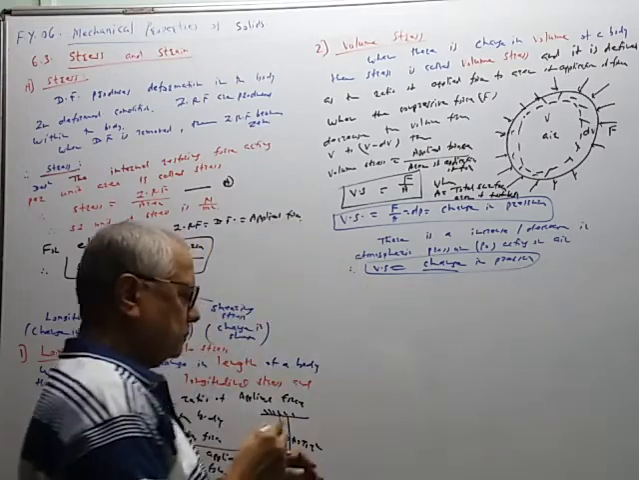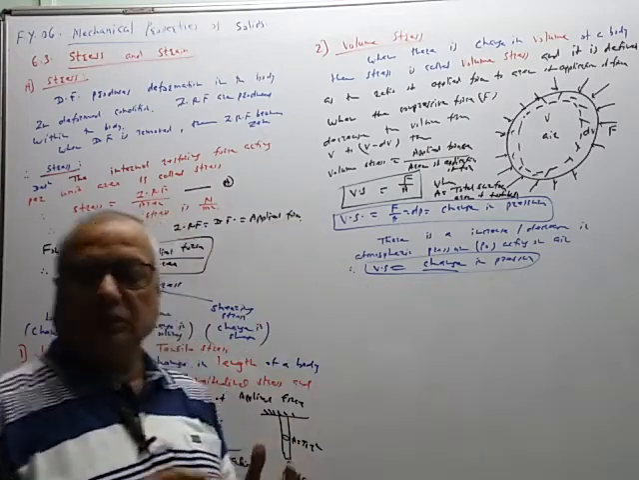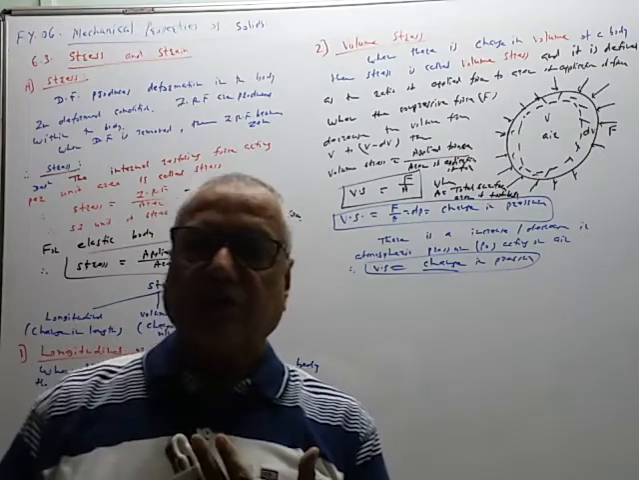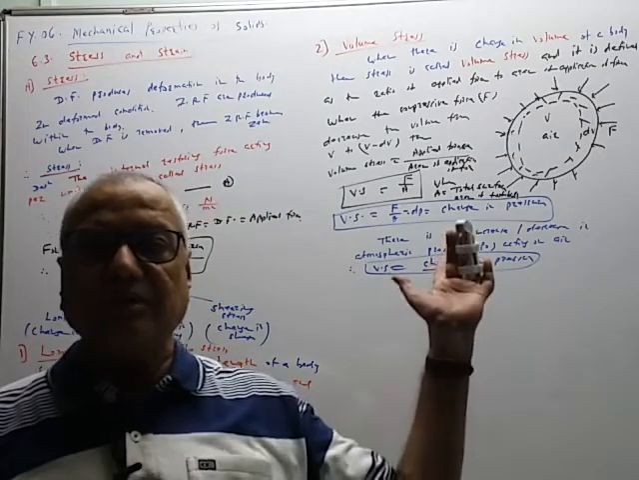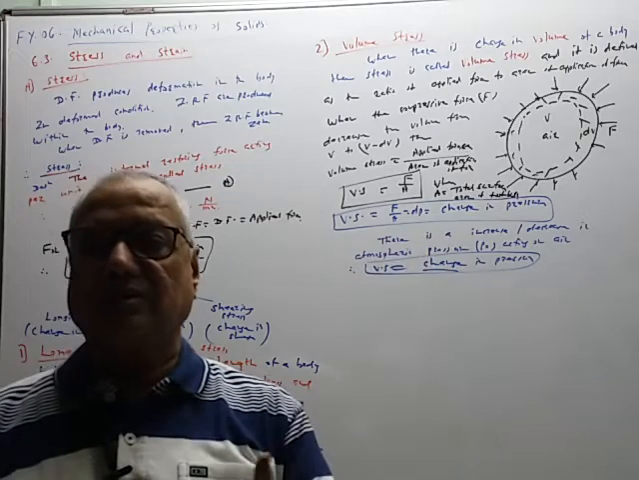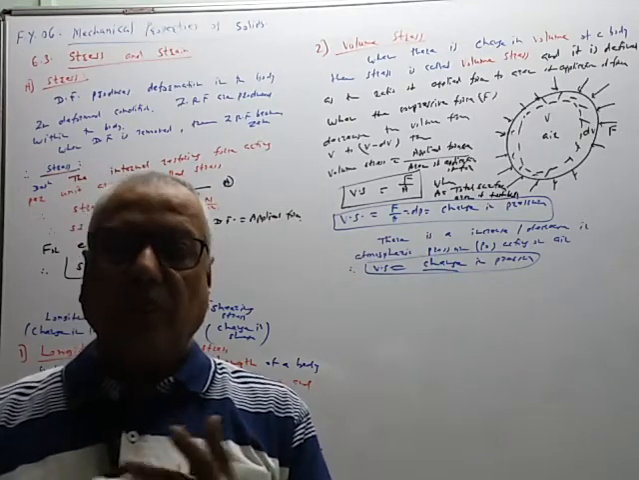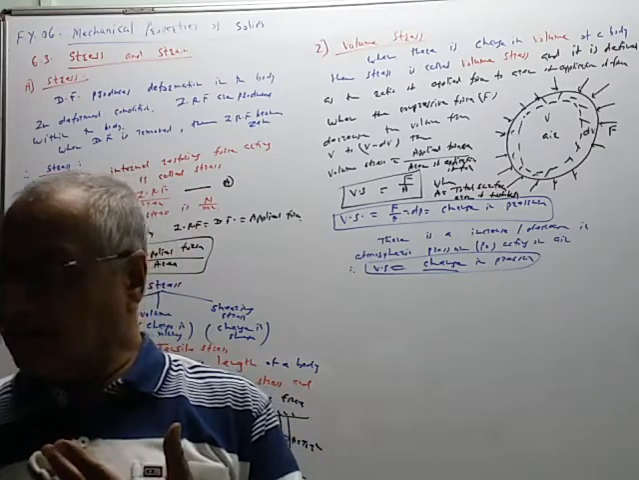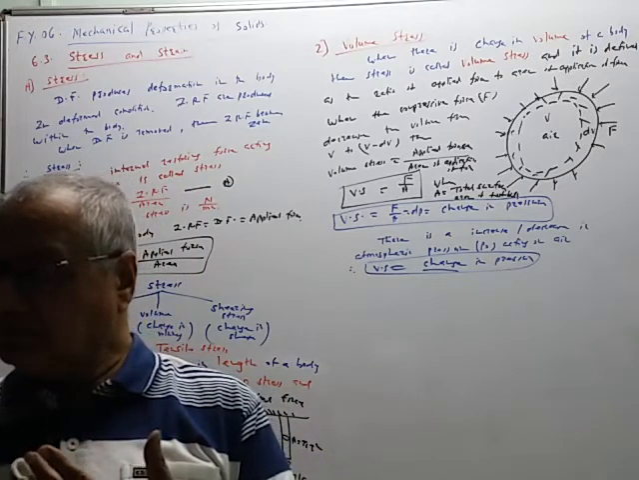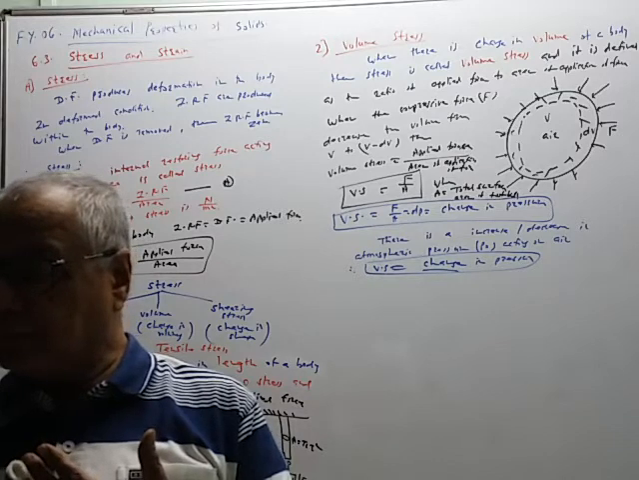Unit is. So these are the two types. One is a longitudinal stress, or it is also called a tensile stress, and the second one is a volume stress. Now the third type is given in some another method.